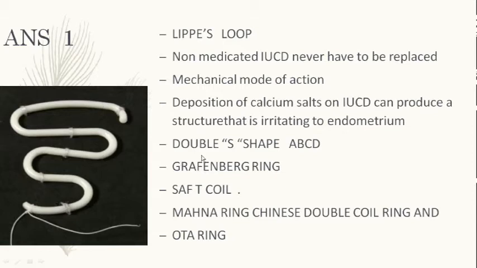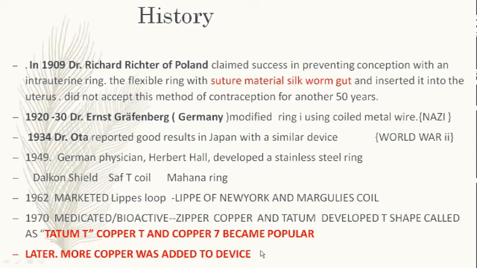The other ones are the Grafenberg ring, which was the second to come in line, and then the Ota ring, Safety coil, and Mahana ring. This is the history as it goes: in 1909 Richard Richter of Poland claimed he used a suture material made of silkworm gut inserted into the uterus.